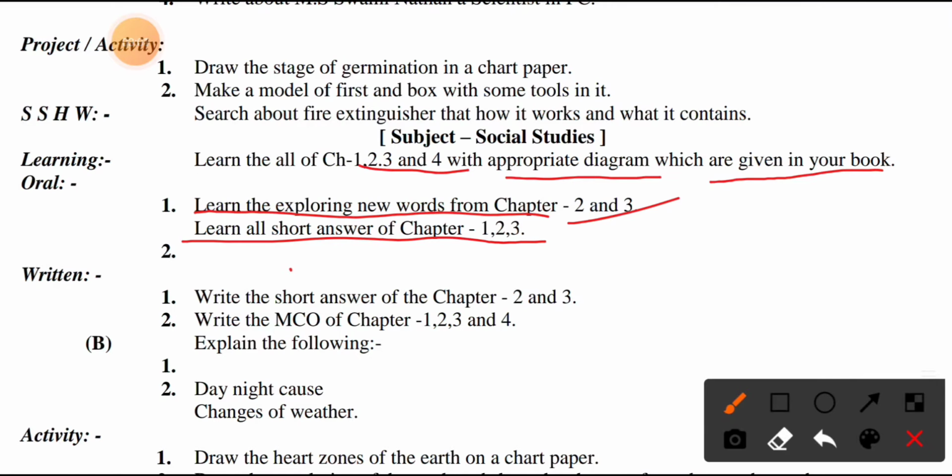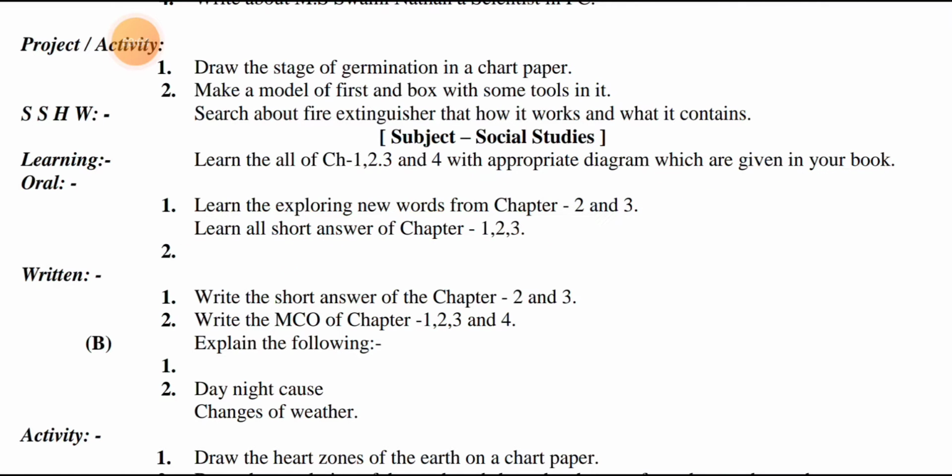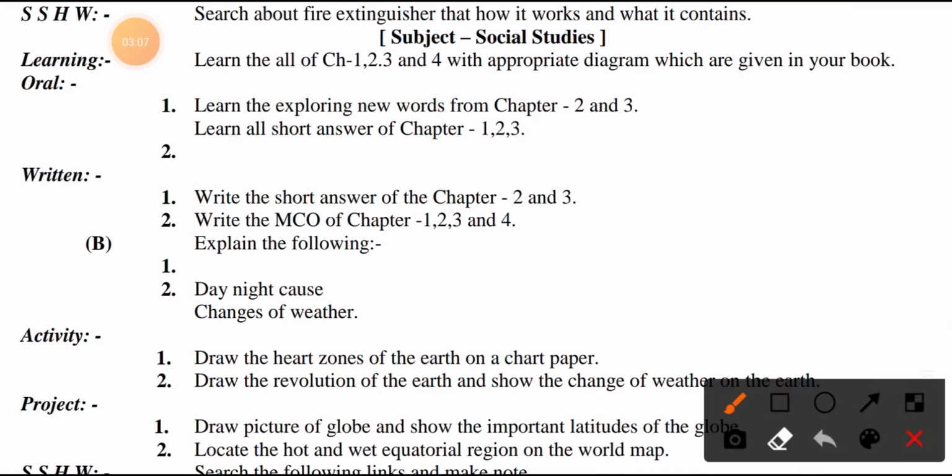Okay, in written work, some work is given in two parts, A and B. This is A. A means write the short answers of chapters 2 and 3. In the first section you have to write the short answers from chapters 2 and 3 in the prescribed practice copy, and also write multiple choice questions from chapters 1, 2, 3 and 4.